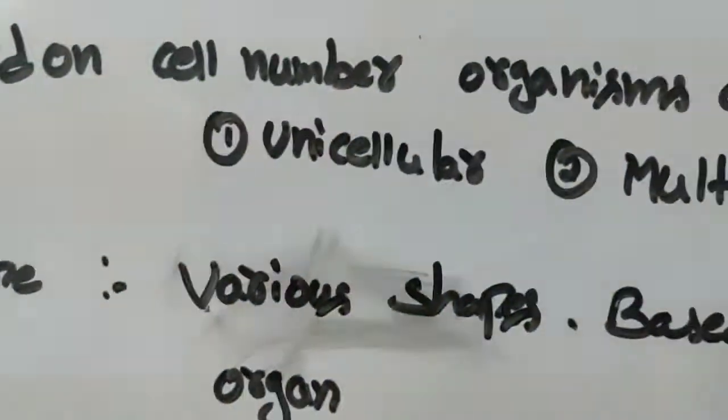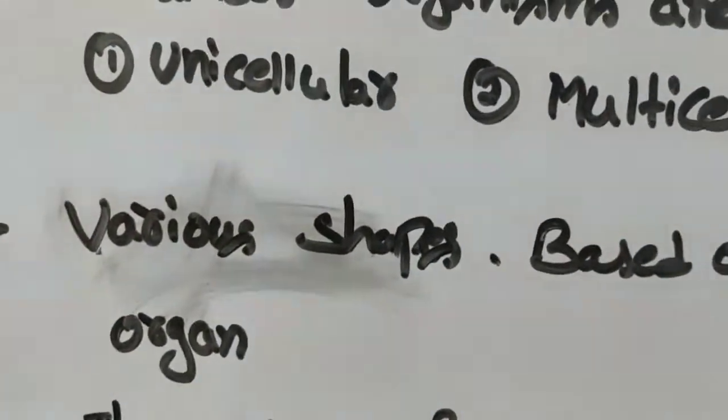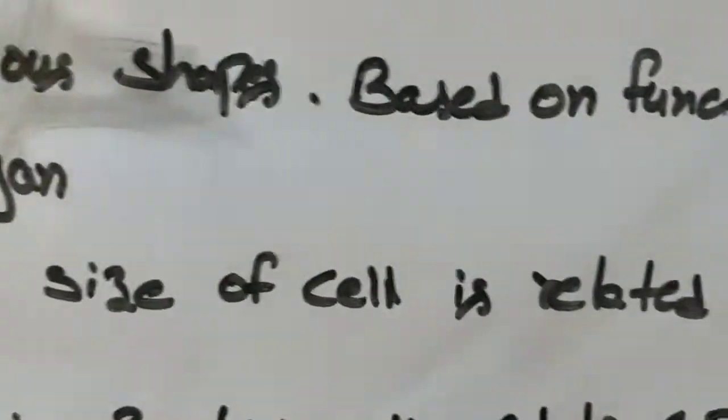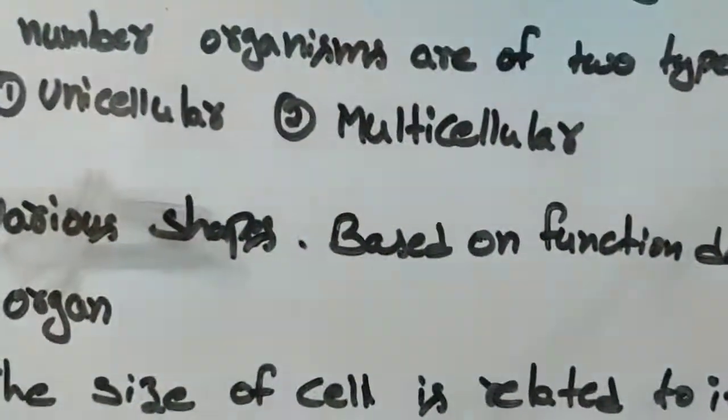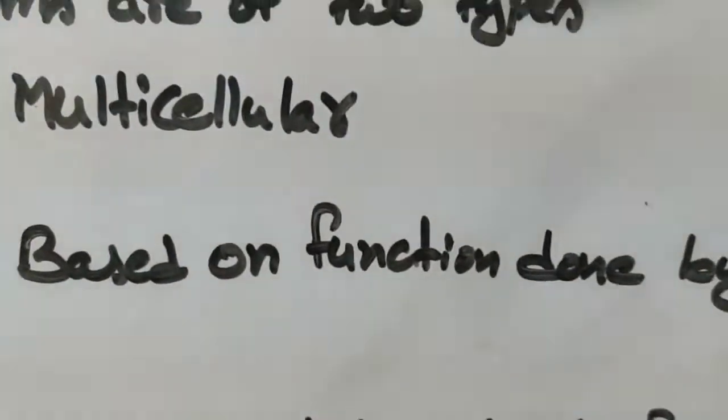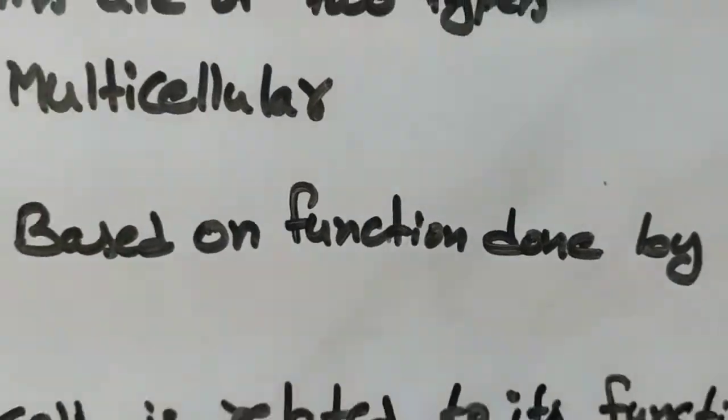That means the shape of the cell varies based on the function done by the organ. Again, coming to the size of the cell. Once again I am saying, the various shapes of cells are based on the function done by the organ. If we see, one organ is made up of different tissues.